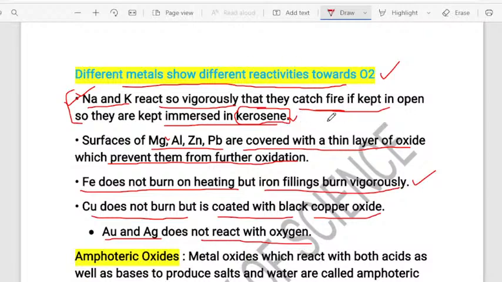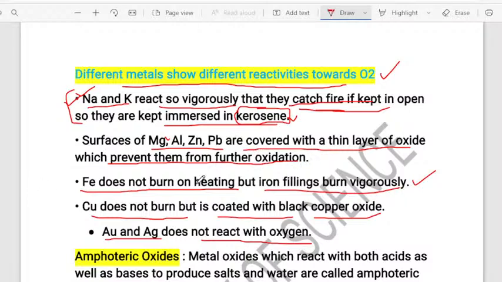Only one thing you have to remember: when we keep it open, it will catch fire. Sodium will catch fire when it is kept open. That is the reason we always have to keep it under kerosene, and you have to write that. Next, as I said, magnesium, aluminum, zinc, lead, what happens? They make a layer on it so that it will prevent further oxidation of these metals.